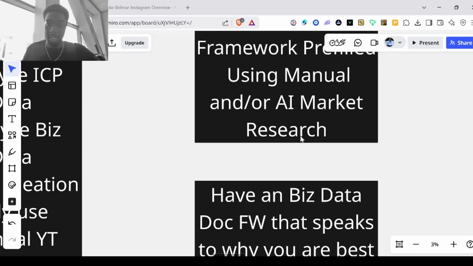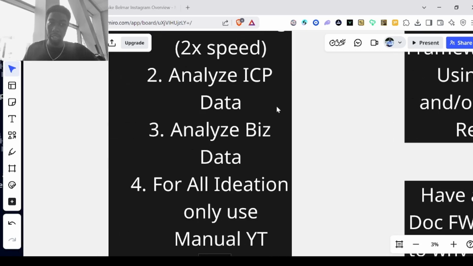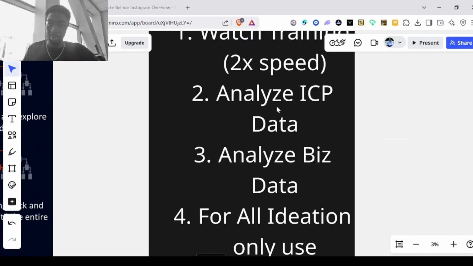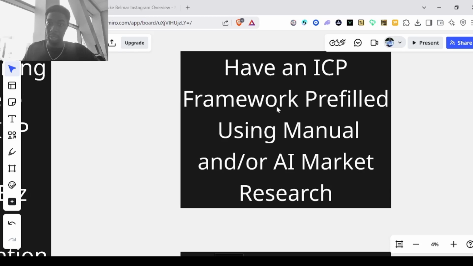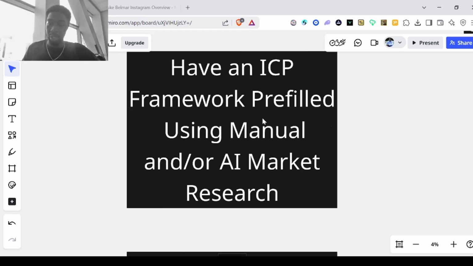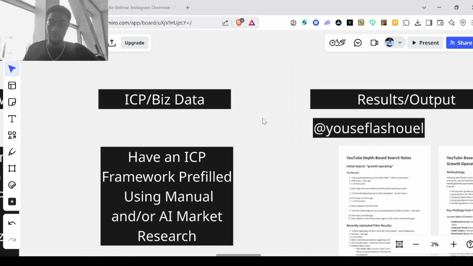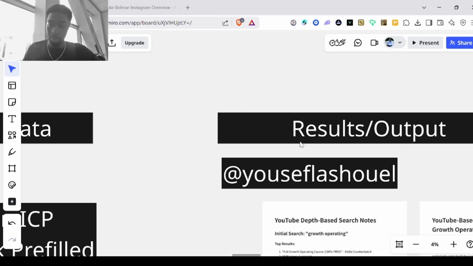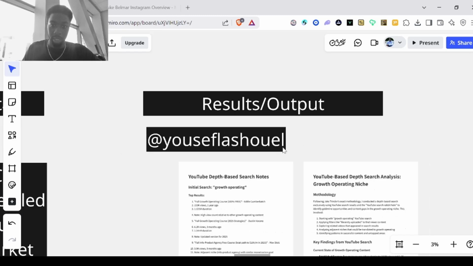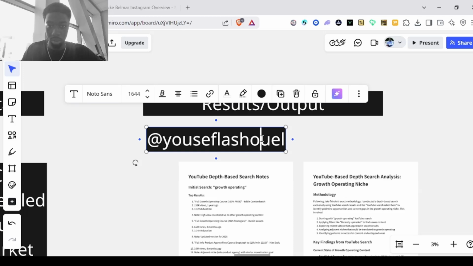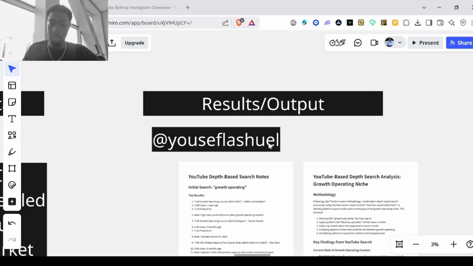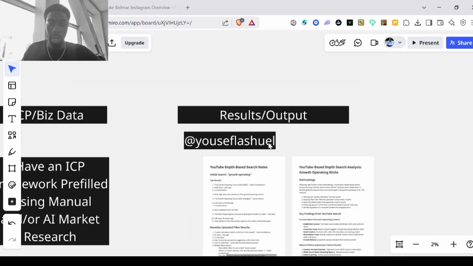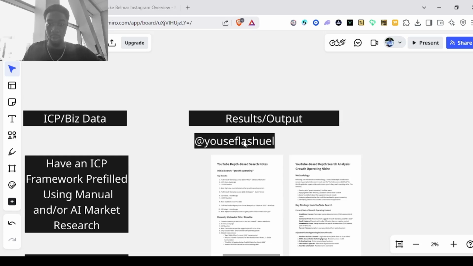Another way this can be done is, instead of going by ICP and what you do, you can just tell it to do this whole analysis via key terms. So in this example I gave you, I made this one as simple as possible, but I actually used the key term. I did this for Yusuf Lashwell. If you don't know him, you can search him up on YouTube. He teaches people how to get into growth operating, right? So I just gave it the term growth operating, right? Because I know that this is what he does, right?